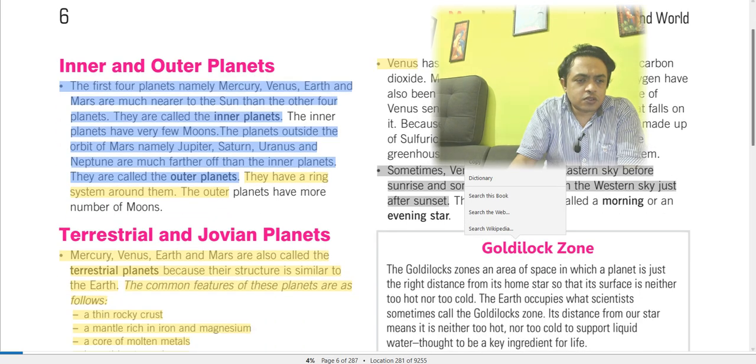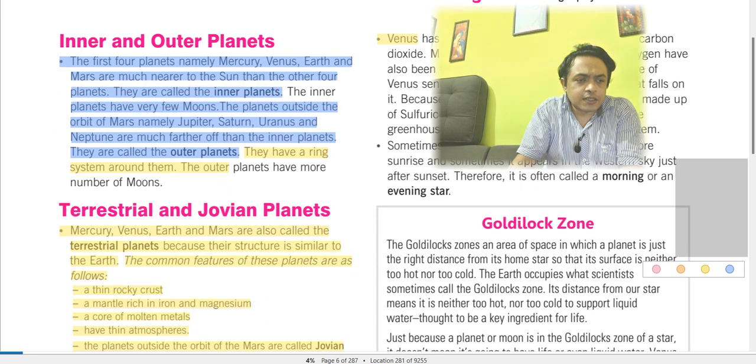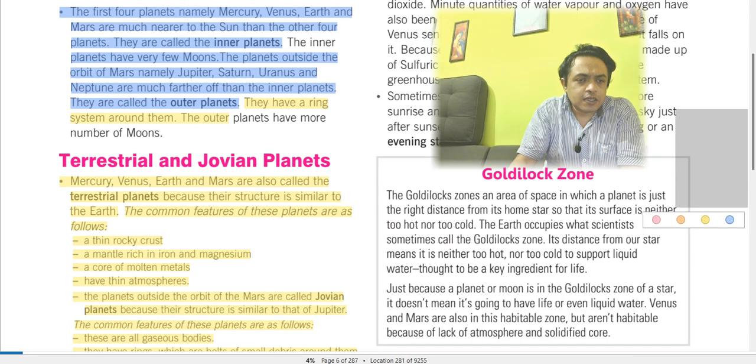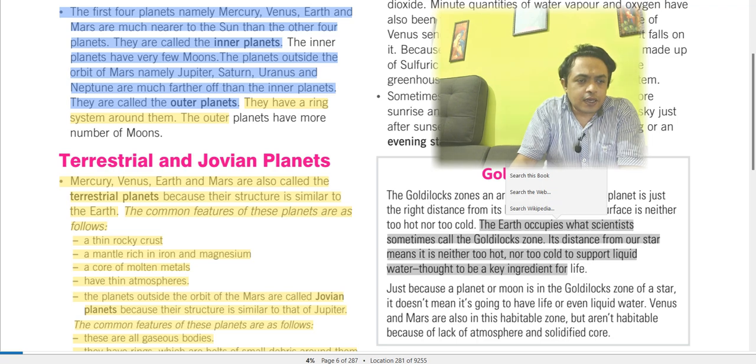The Goldilocks zone is the area of space in which a planet is just at the right distance from its home star, so that its surface is neither too hot nor too cold. The Earth occupies what scientists call the Goldilocks zone. It's not too hot and not too cold. So liquid water, a key ingredient for life, right?